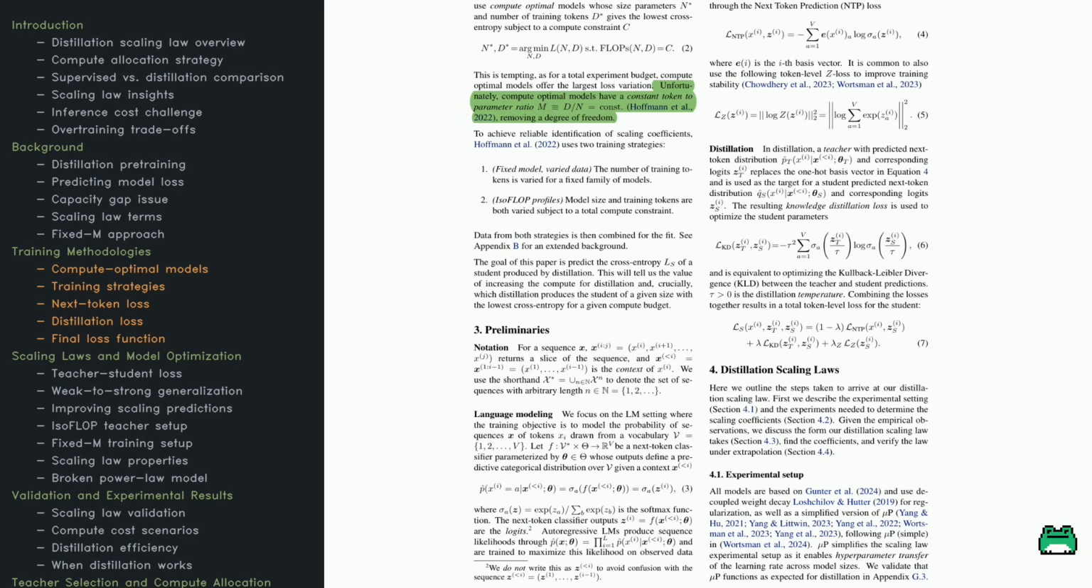Researchers get around this by trying two main strategies. One is to hold the model size fixed but vary the training data. The other is to adjust both model size and training data while holding total compute constant. These approaches help us see how performance scales in different setups.